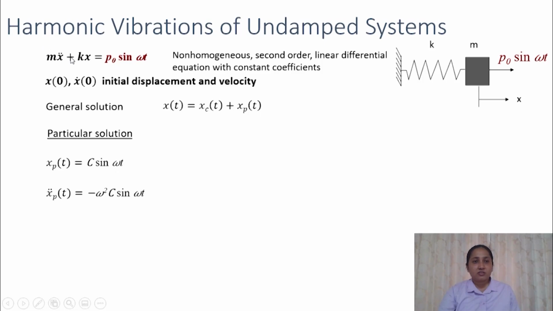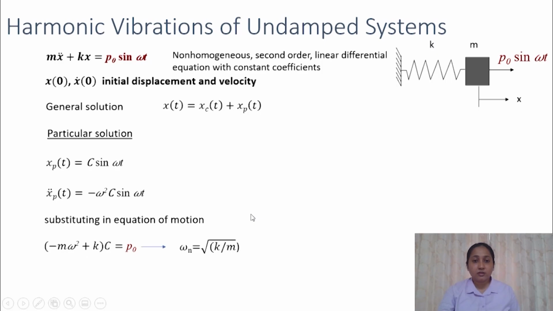First we have to find out the acceleration, x double dot p. We can differentiate this twice and find out the acceleration. That would be minus omega square C sine omega t. Now we can substitute these two terms in the equation of motion. If you do that, the equation of motion will become this.